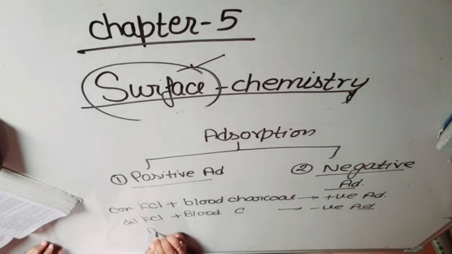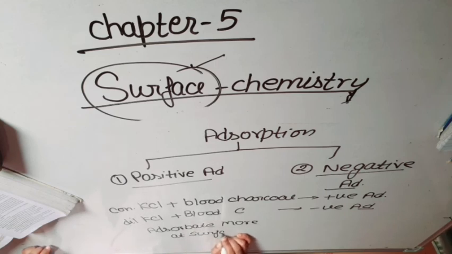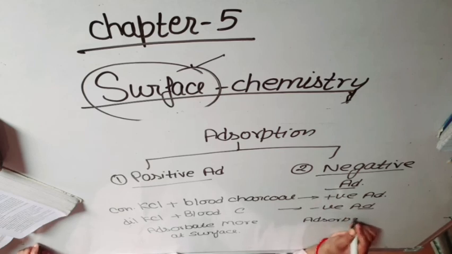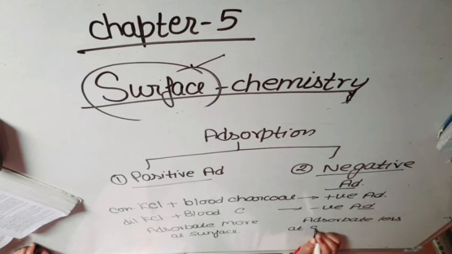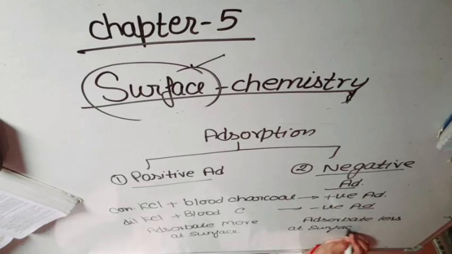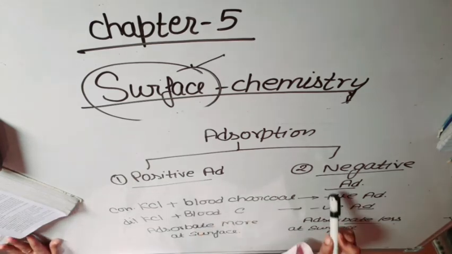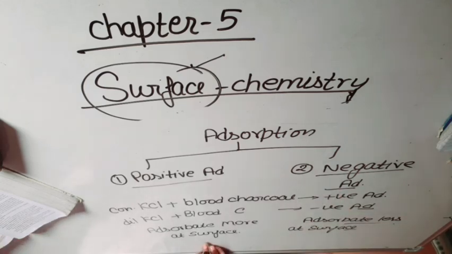We can say that here adsorbate is more at the surface, but here adsorbate is less at the surface compared to the bulk. So this is positive adsorption and this is negative adsorption. These are the types of adsorption.